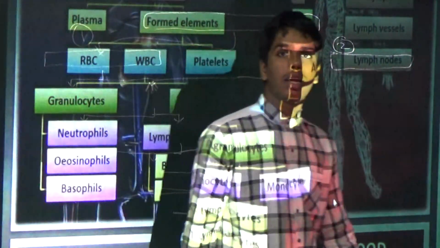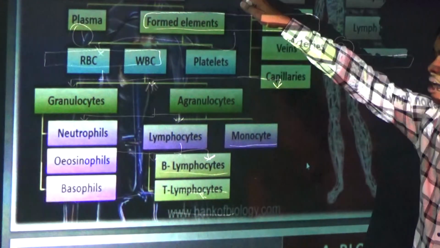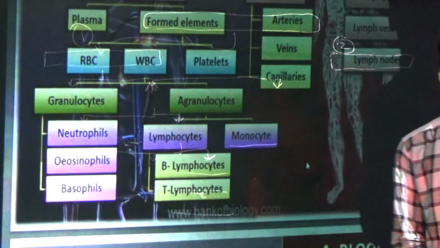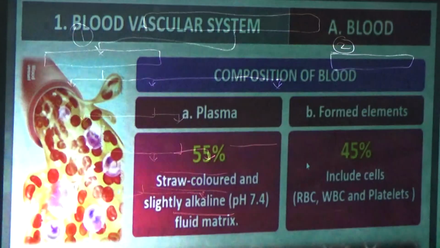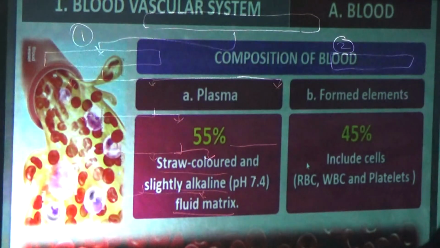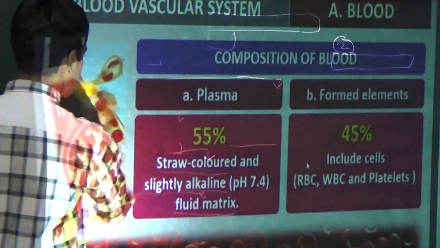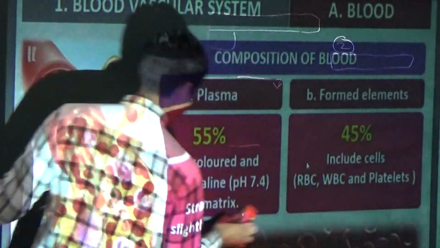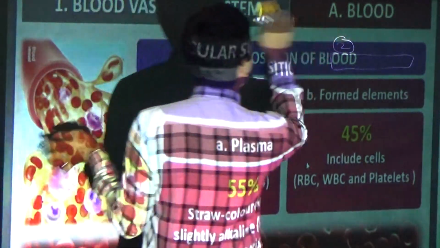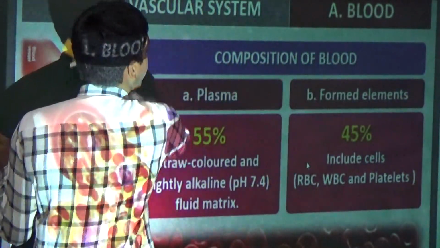Now we will see the blood vessels. First we will see about the blood vascular system. Now we will see about the blood, and we will end this session after discussing the plasma only.